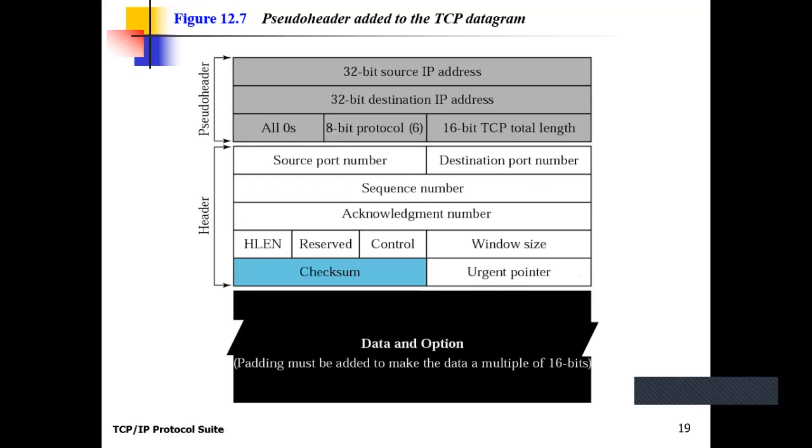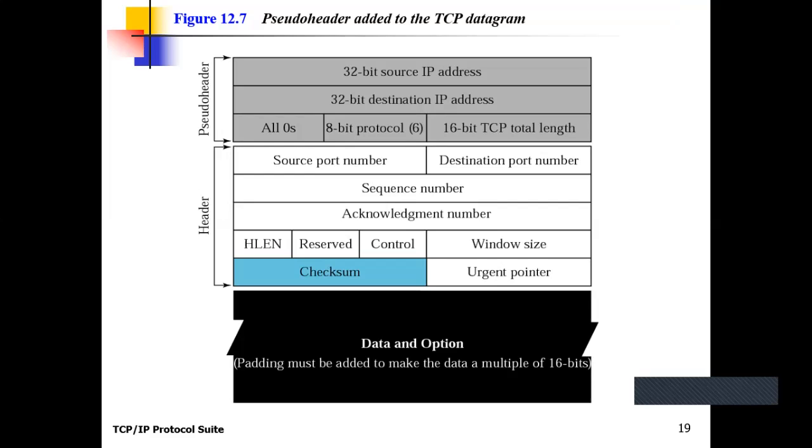Clear? The 8-bit protocol field here contains the value 6. It means the IP protocol uses the value 6 in its protocol field, and the above layer protocol is TCP. So the TCP data is encapsulated into the IP with the help of this protocol field.